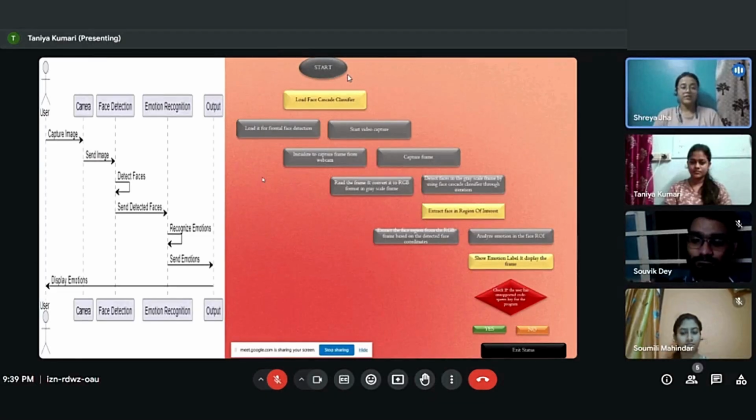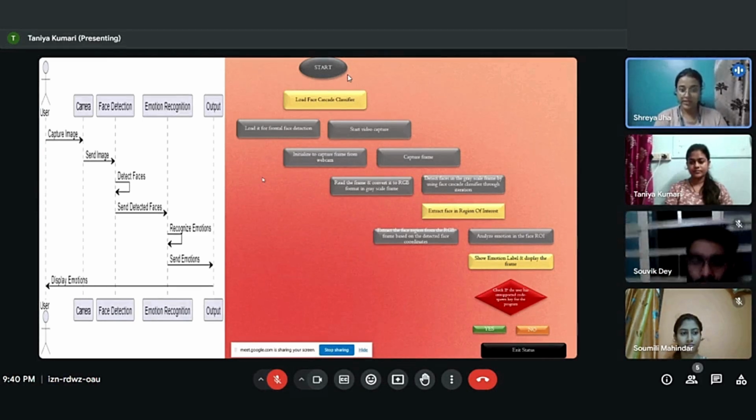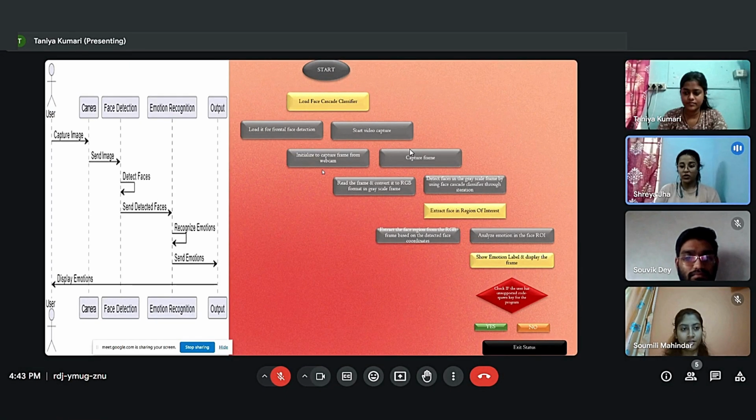So here, first we'll be loading the face cascade classifier, and we will detect the frontal face. Then, after the video capturing is started, the face will be detected and it will be converted to RGB format in grayscale form. Then the emotion is extracted from the region of interest. Then the emotion will be analyzed, and the final result will be shown. And here the program ends. So this is the overall algorithm which we'll be using in the program.